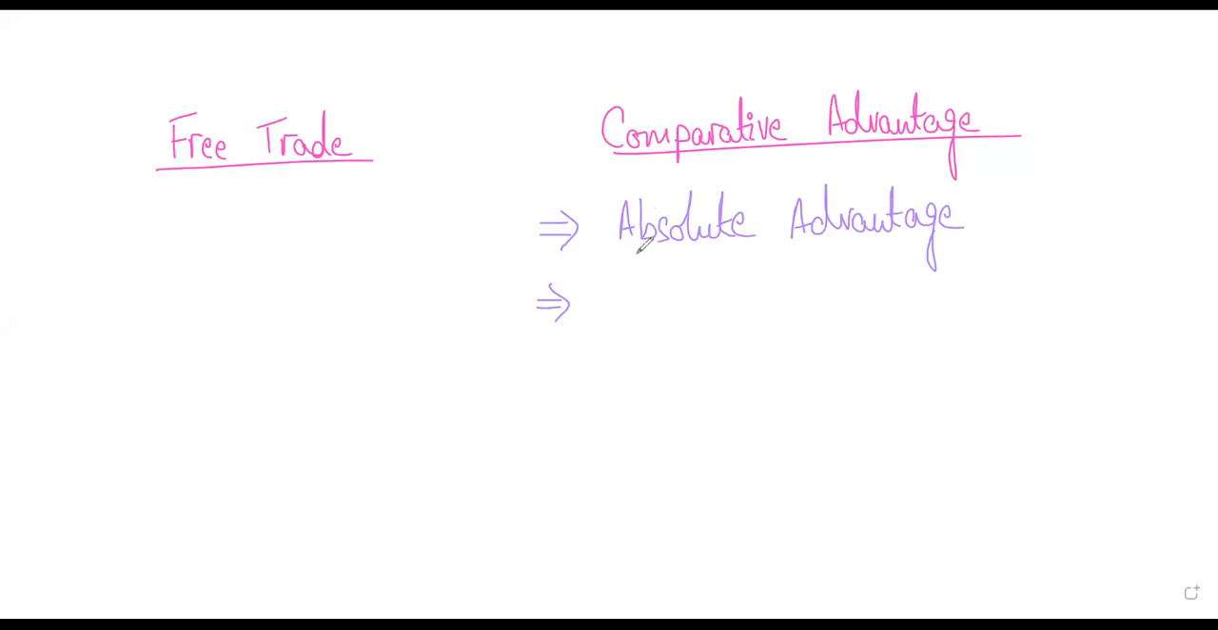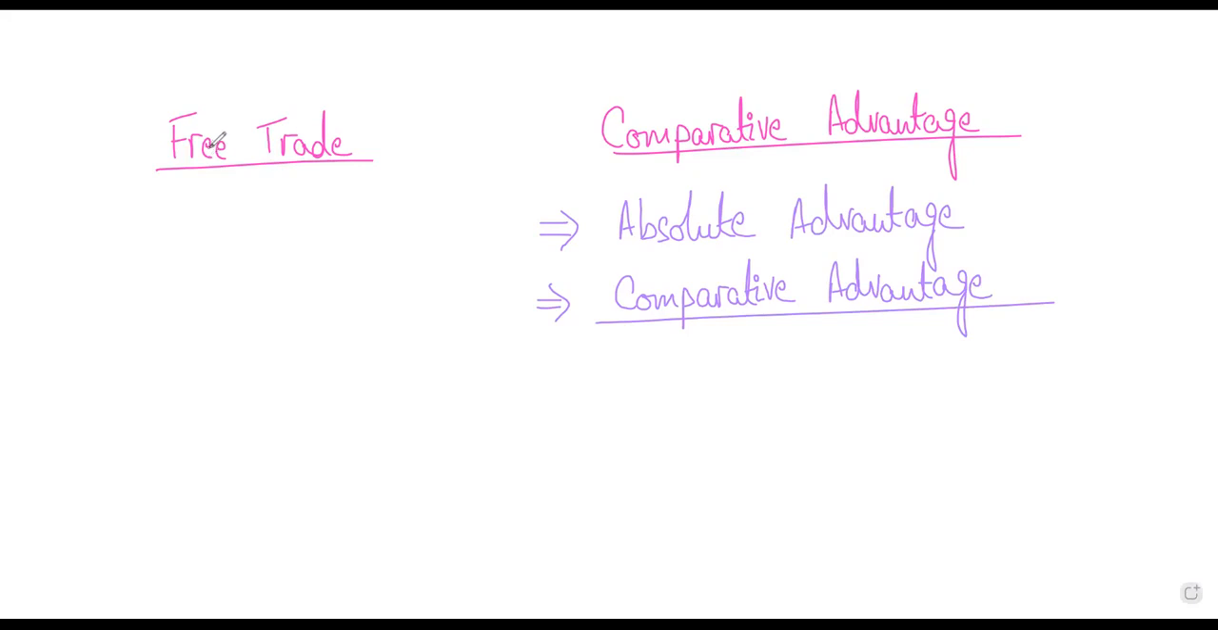So either a country will be specializing in goods in which it has absolute advantage, or in goods in which it has comparative advantage. Now, you are more expected to explain what comparative advantage is. So comparative advantage is when a country can produce something at lower opportunity cost. Excellent. Now listen to this, students, very carefully.